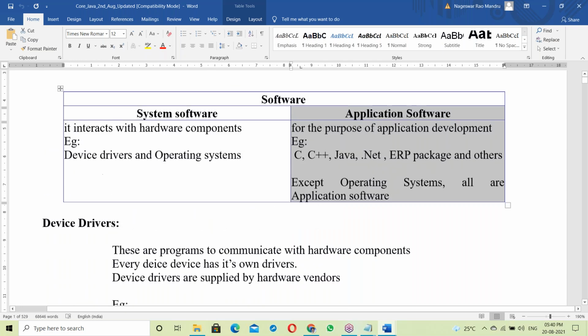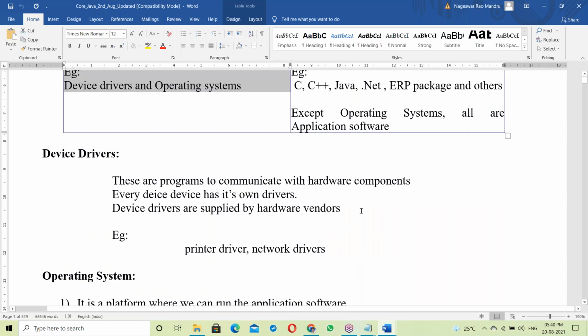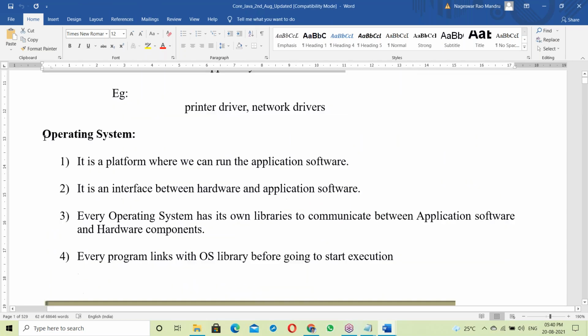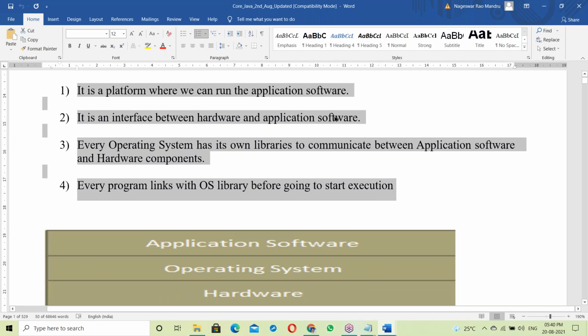Okay, system software includes device drivers and the OS. Device drivers run the devices. Next, the OS is a platform where we can run all the application software. It's an interface. Every program links with the OS library.